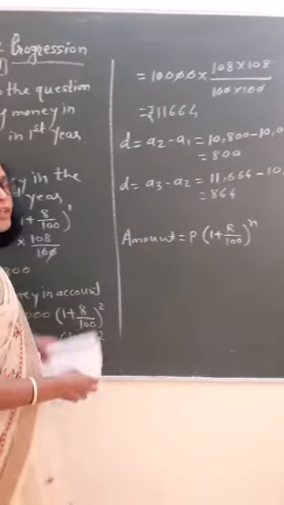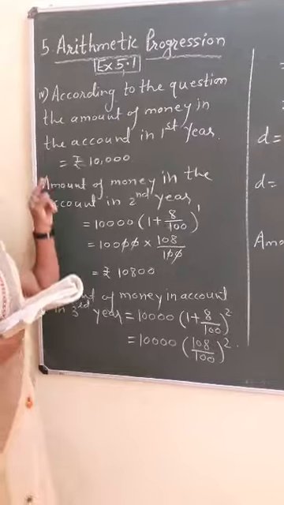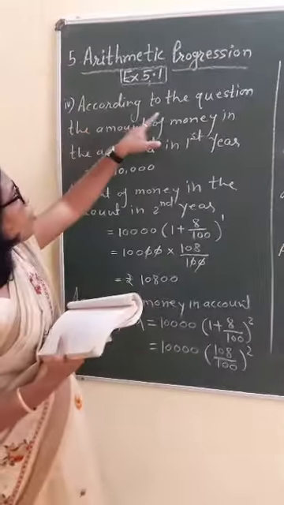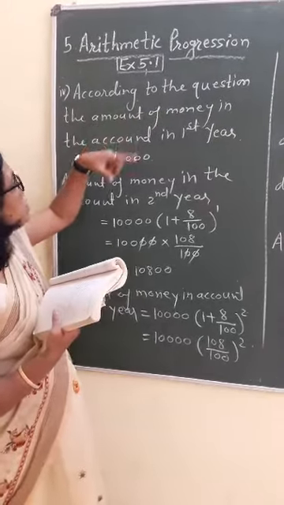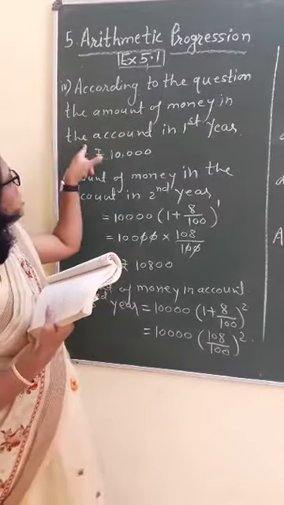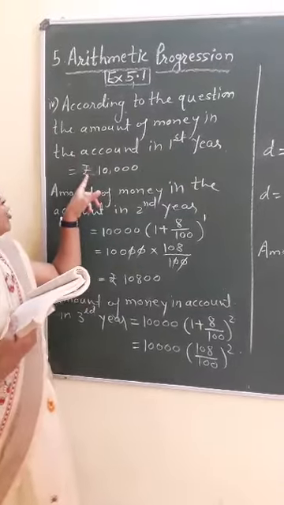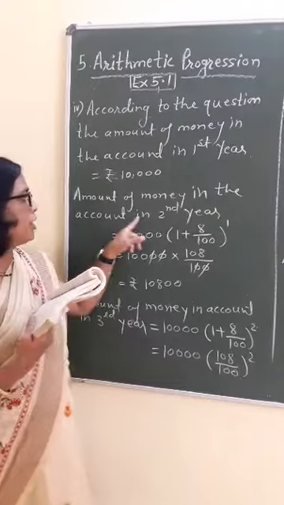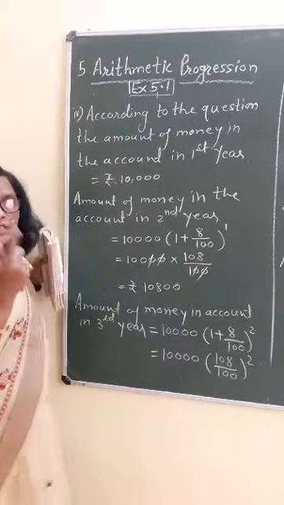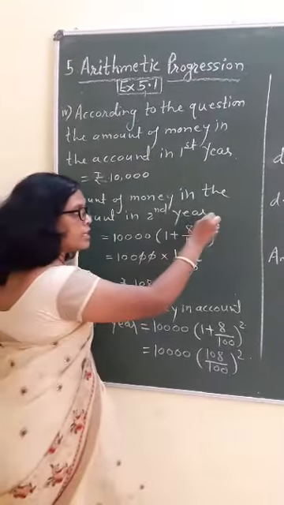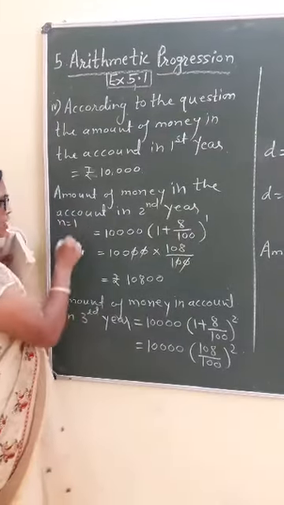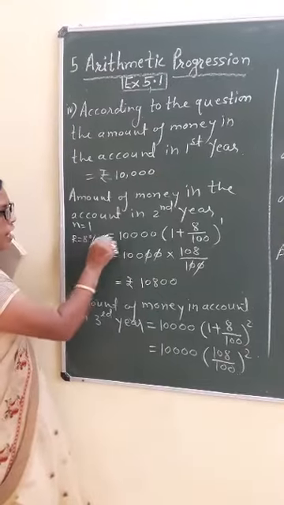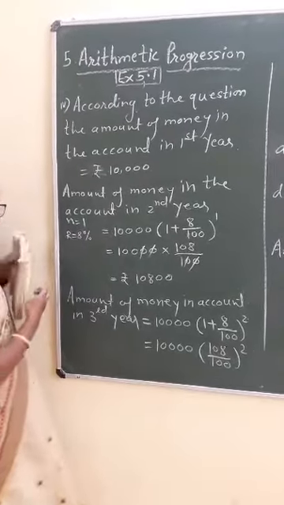Okay, now see here, in the starting they have given the principal is 10,000. According to the first given condition, the amount of money in the account in the first year is rupees 10,000. Amount of money in the account in the second year, means after 1 year, what is there? n should be 1 and rate is given as 8%, and principal is given as 10,000.